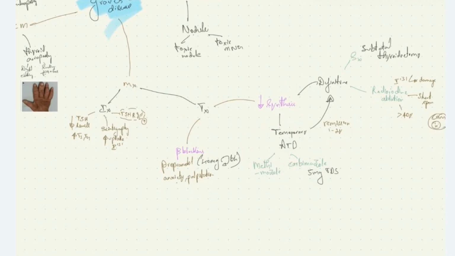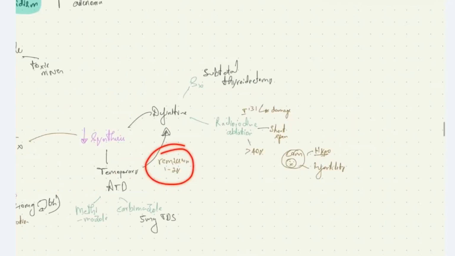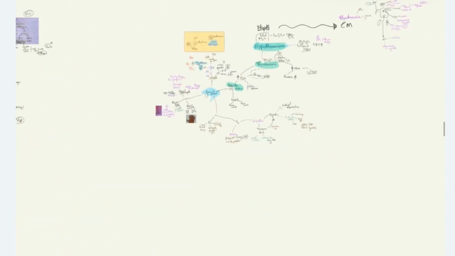Propranolol 40 mg 6-hourly, and antithyroid drugs methimazole and carbimazole at a dose of 5 mg TDS. After remission, 1 to 2 years, we'll give definitive treatment, that is subtotal thyroidectomy. If the patient is more than 40 years or has a short lifespan, we can try radioiodine ablation. This is all about hyperthyroxinemia.